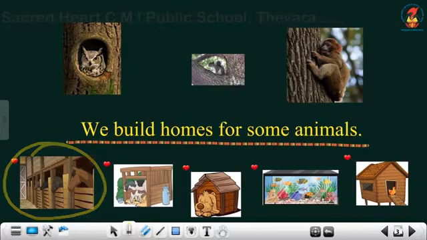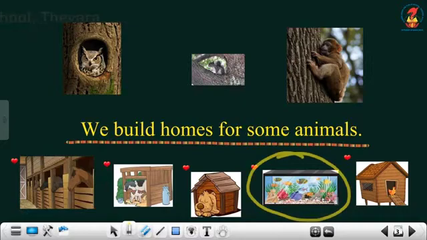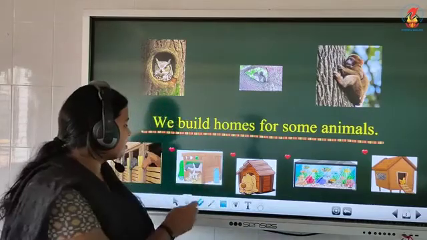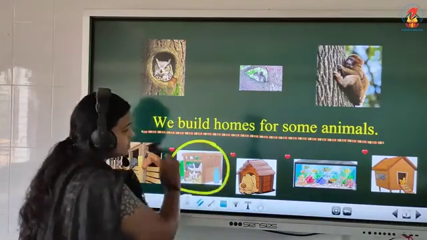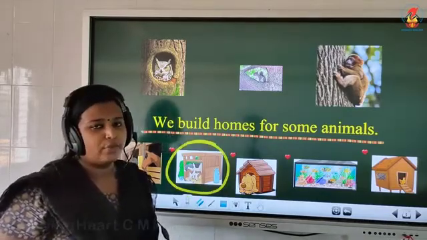The next one, we make aquariums for fish. Do you see the picture here? Yes, this is the picture. I think almost everyone will be having an aquarium at home. You all like to see the fishes in it. Yes, children. The next one, we make a cowshed for cows. The last one, you can see a cowshed. Do you see the cowshed, children? Yes. So we make a cowshed for cows.